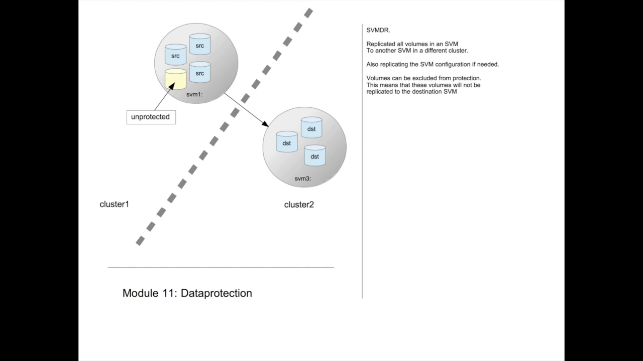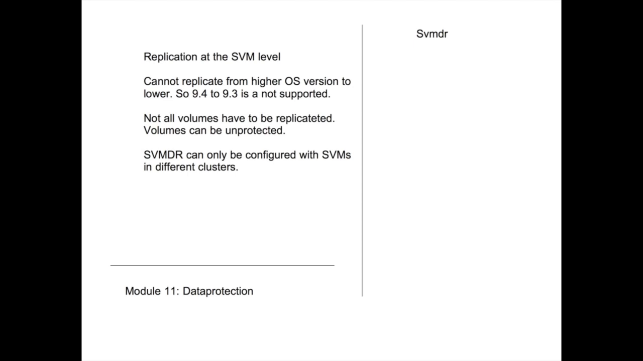Something to take note of is that you cannot replicate from a higher release like 9.4 to a lower release like 9.3. But you can replicate the other way around. Of course, ideally, you will have all of your clusters at the same release level, the same ONTAP version. Also, I hope it's clear that you cannot replicate your storage virtual machines within the same cluster. You have to connect to a different SVM in a different cluster, and the SVMs as well as the clusters will have to be peered.